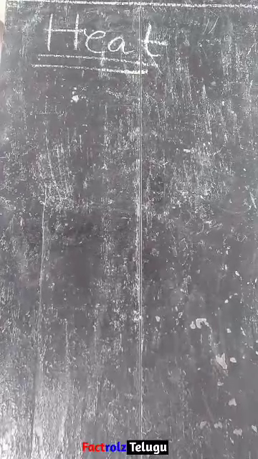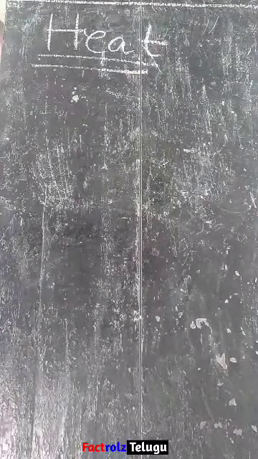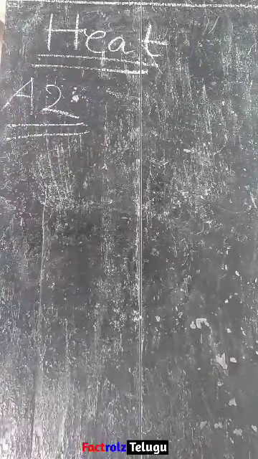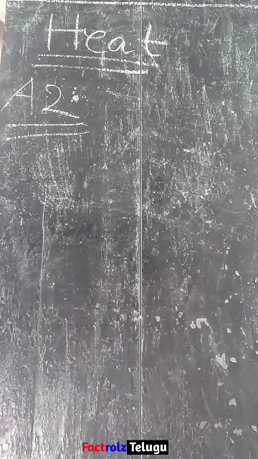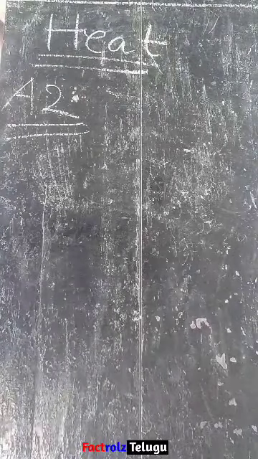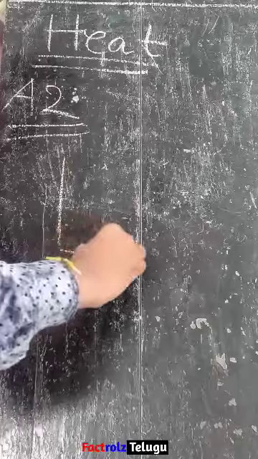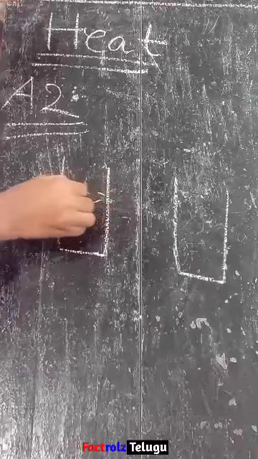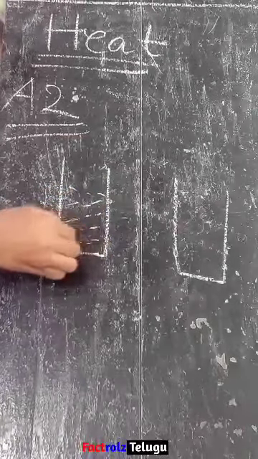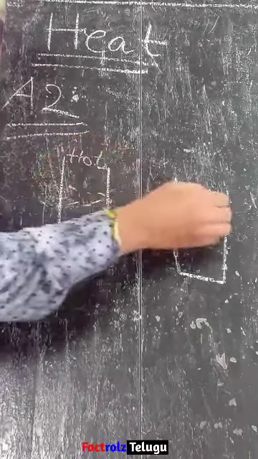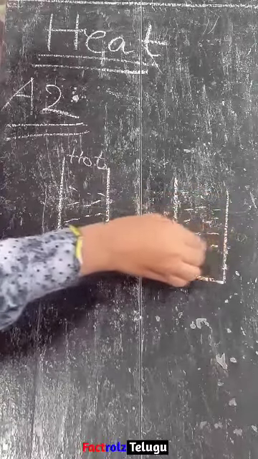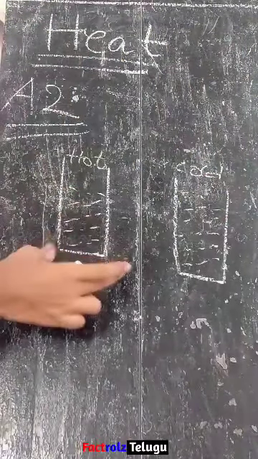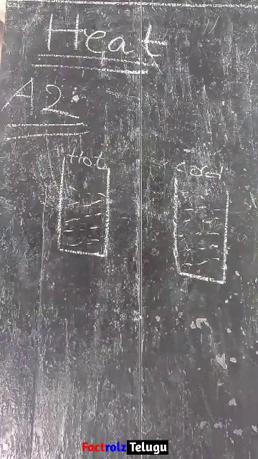Okay, so let us talk about one activity which is given in the textbook, that is Activity 2. Here they take two glass tumblers and fill one of them with hot water and the other with cold water. So one tumbler is filled with hot water, and the other one is filled with cold water.